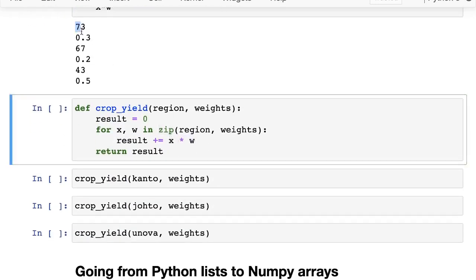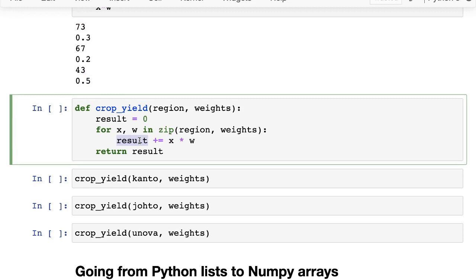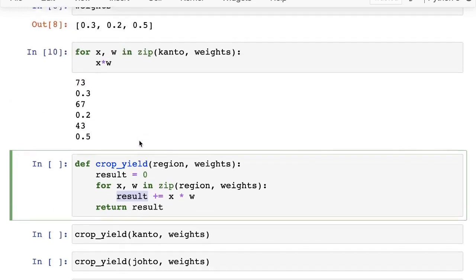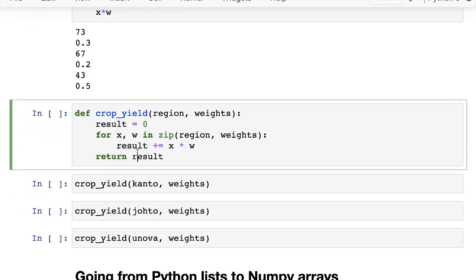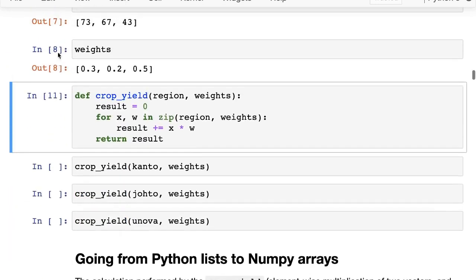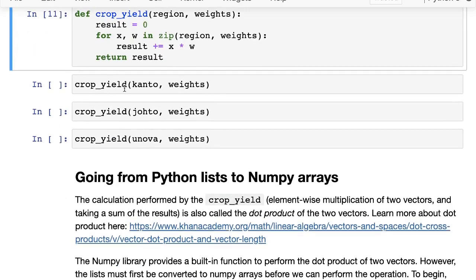So 73 times 0.3, 67.2 and 43 times 0.5. And we've added them into the result. So in effect, it has the exact same effect as what we had done earlier: temperature multiplied by W1, rainfall multiplied by W2, humidity multiplied by W3, and then we return the result. All right. So that's our crop yield function.